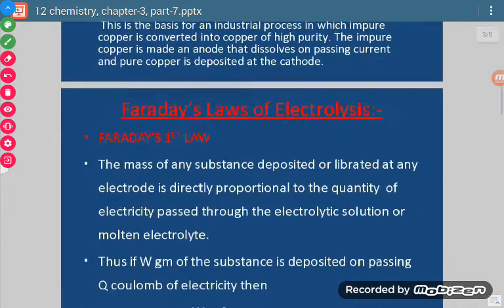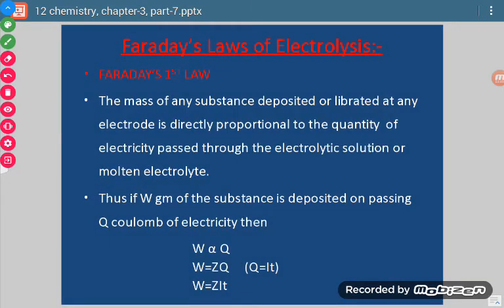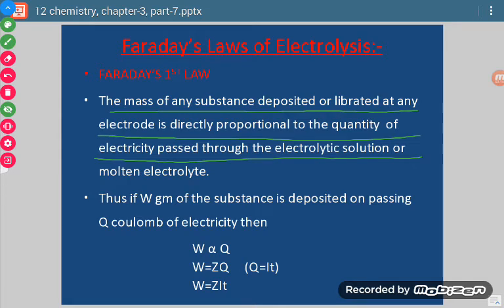Now, according to whatever we did, what was there? There was deposition of a particular metal on a particular electrode. Now, there are some laws related to this process of electrolysis. There are two laws: Faraday's first law of electrolysis and Faraday's second law of electrolysis. Faraday's first law states that the mass of any substance deposited at any electrode is directly proportional to the quantity of electricity passed through the electrolytic solution or molten electrolyte.